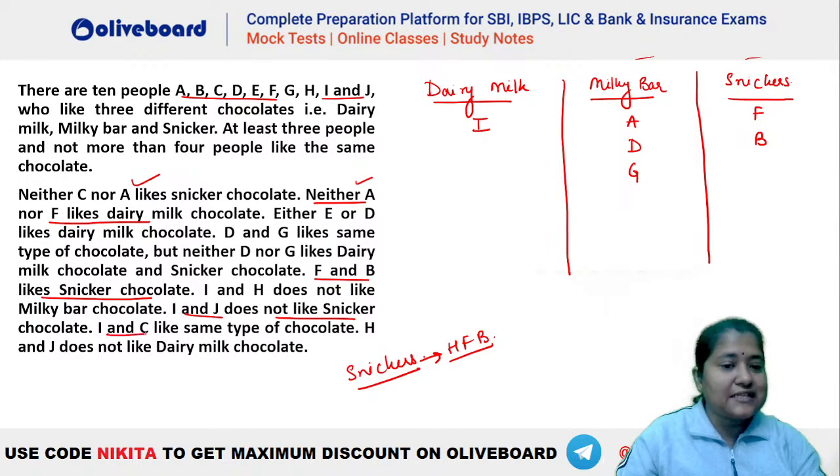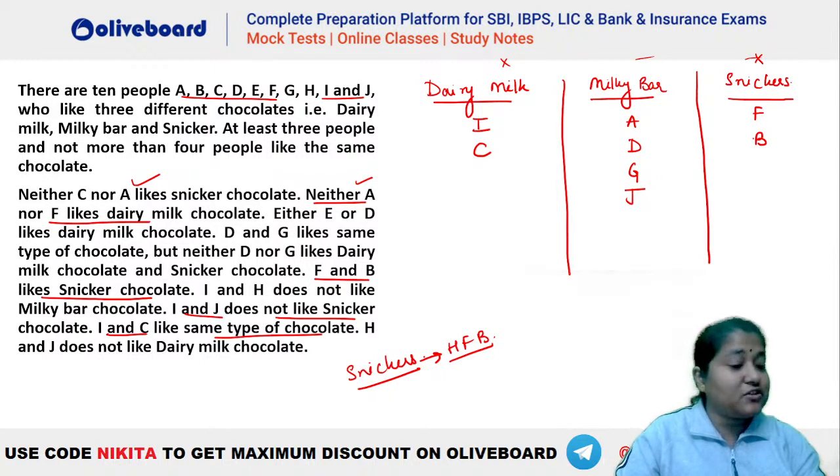Now it is given I and C like the same type of chocolate. So C has to be here. H and J do not like Dairy Milk. So if H and J are not in Dairy Milk, that means H and J should be in Snickers or Milky Bar, either of the two. Now let's see what else do we have about J. You can see J does not like Snickers. That is already given. J does not like Dairy Milk. So J has to be there in Milky Bar, isn't it? J does not like Dairy Milk, and J does not like Snickers either. That is already given here. So J has to be there in Milky Bar.